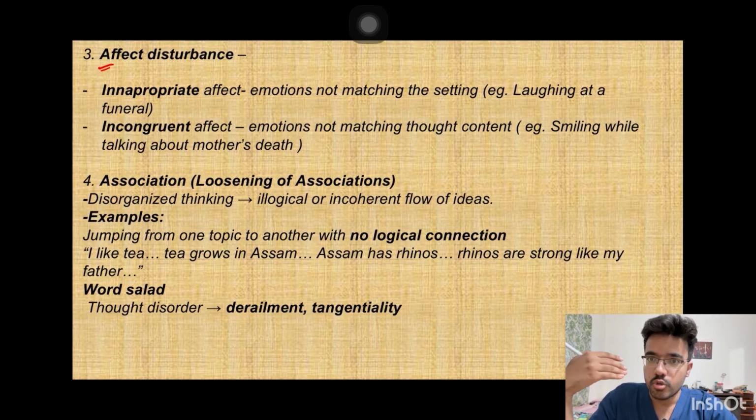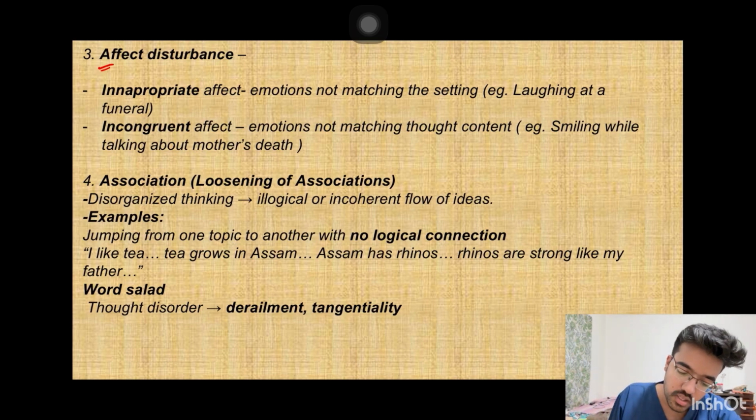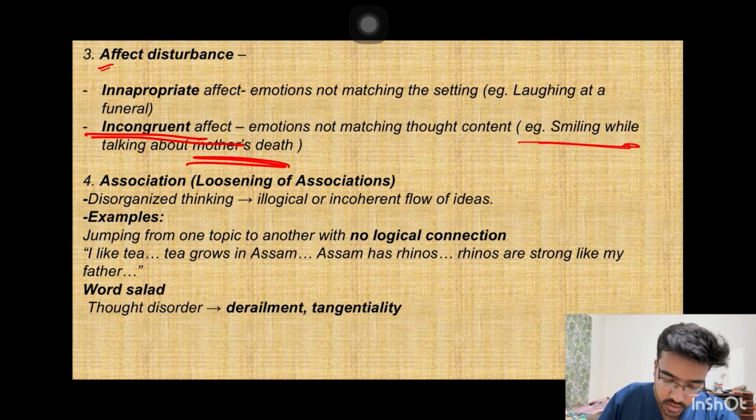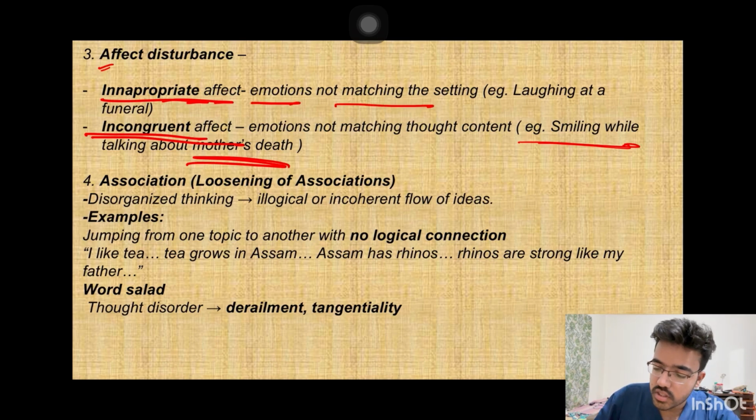It is the emotion which is seen by the clinician, by other people. If there is incongruent affect, it means the affect and mood are not the same. For example, a patient is smiling while talking about the death of her mother. Inappropriate affect means the emotions are not matching with the setting, like a patient laughing at a funeral.